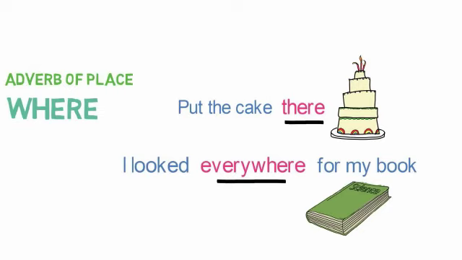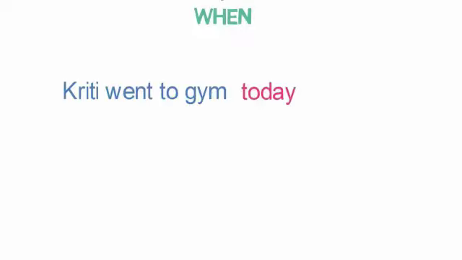Now let's look into the next way in which we can describe the action. When. When exactly the action happened. Now look at the example. Kriti went to gym today. Here we are able to know that Kriti went to gym. But when did she go? Today. So today is an adverb here.